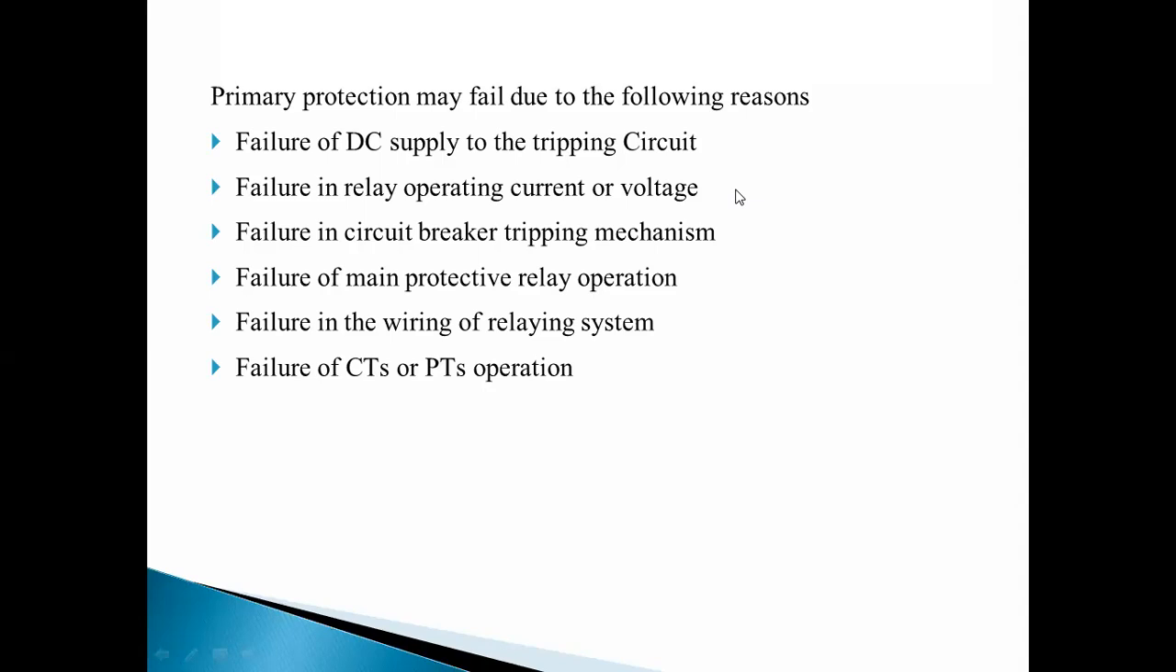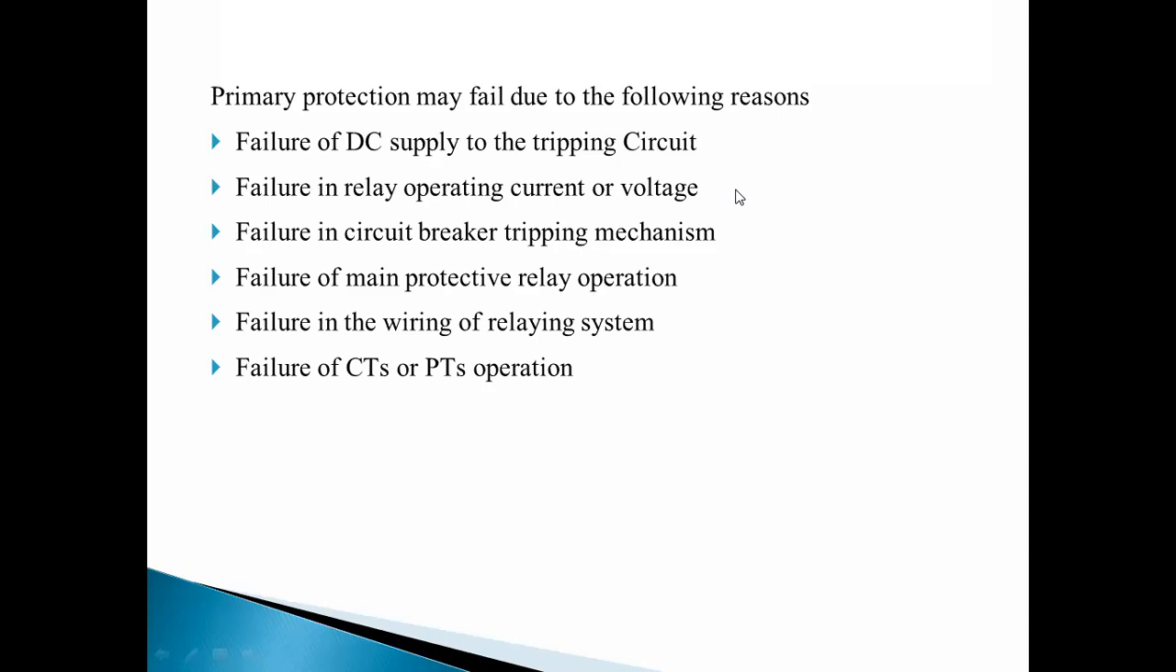Then failure of the main protective relay operation. For the main relay operation, there is a relay coil at the secondary of the CT. If that coil fails to close the contacts, then the primary protection also fails. Then failure in the wiring of the relaying system. Wiring means there are normally open and normally closed contacts. If there are some connection problems, then this primary protection will also fail.